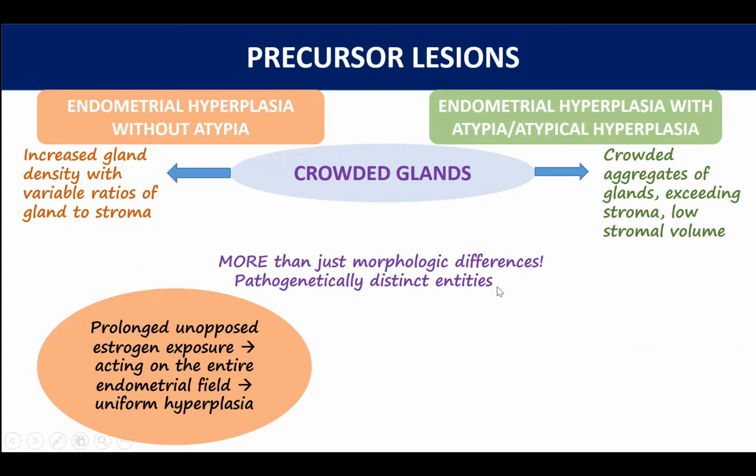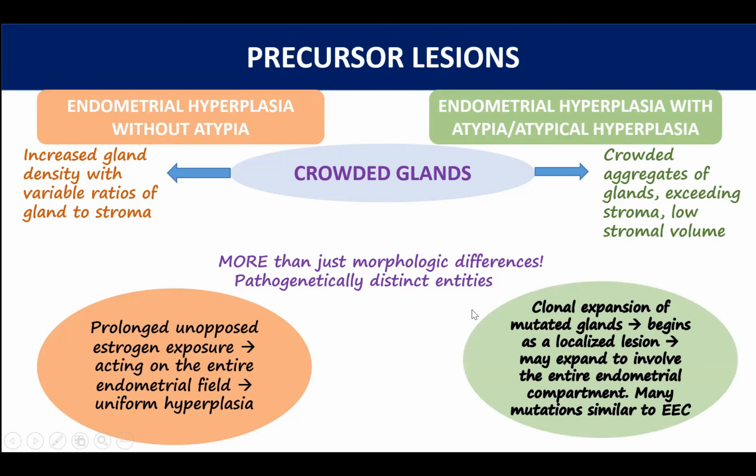On the other hand, atypical hyperplasia is more like a clonal or a neoplastic process. So you see clonal expansion of mutated glands, which is why it's always localized, at least to begin with. And thereafter, it may expand to involve the entire endometrial compartment. And since this is also a clonal process, it shares many mutations with endometrioid endometrial carcinoma.